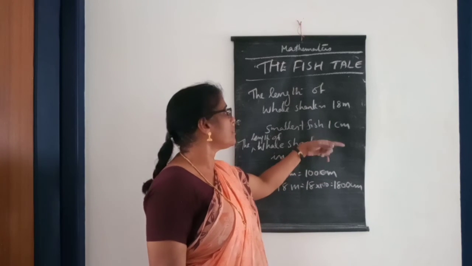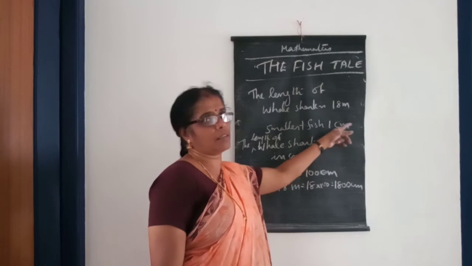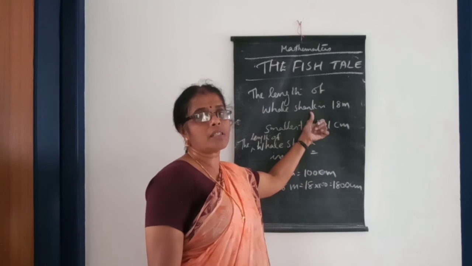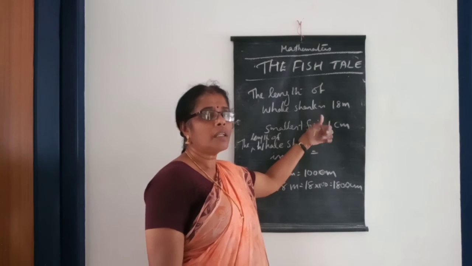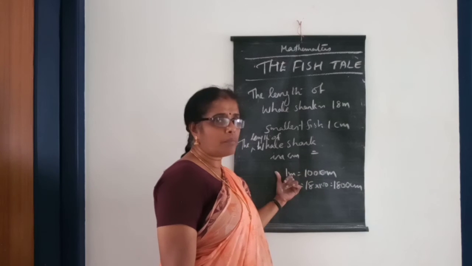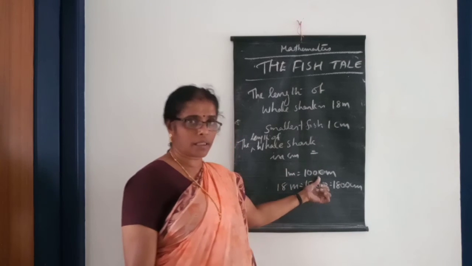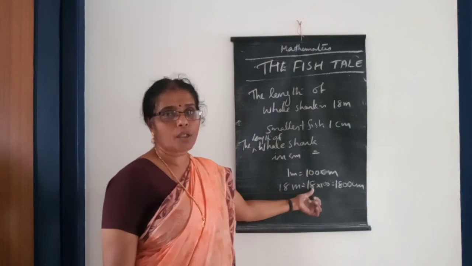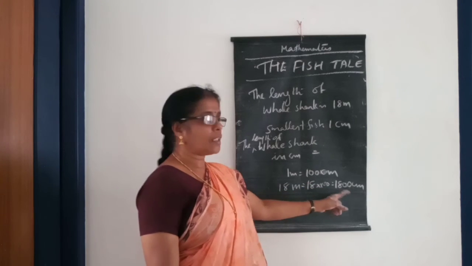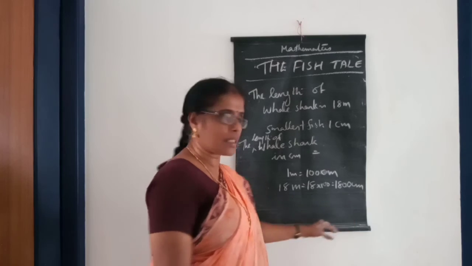Here the smallest fish is 1 centimeter. So how many centimeter is this biggest fish? Biggest fish is 18 meter. If we convert into centimeter, 18 into 100, multiply 18 into 100, that is 1800 centimeter.